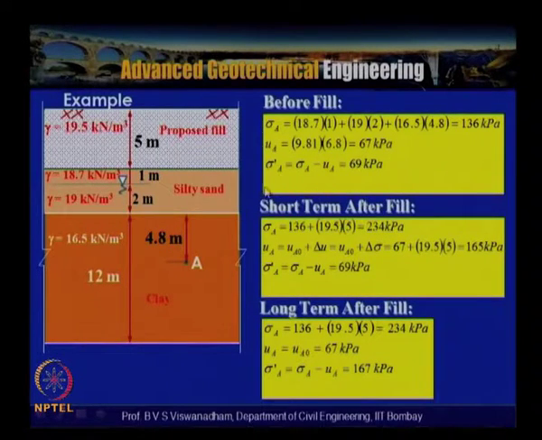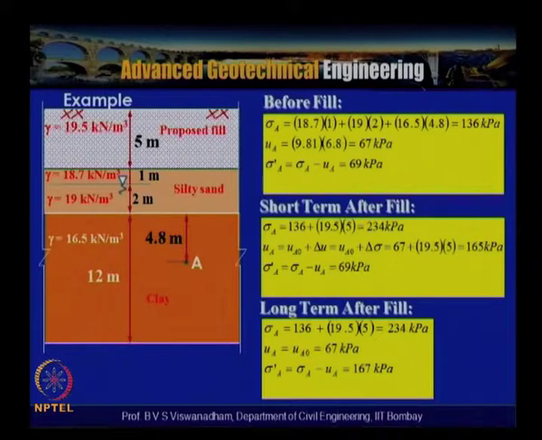67 kilopascals. So the initial effective stress is 69 kilopascals shortly after placing the fill. Now sigma A becomes 136 plus 19.5 into 5, that is 234 kilopascals. Now the delta sigma is increased by about 100 kilopascals. Then UA is equal to UA naught plus delta U. So the UA is nothing but 67, that is initial hydrostatic pressure, plus that shortly after